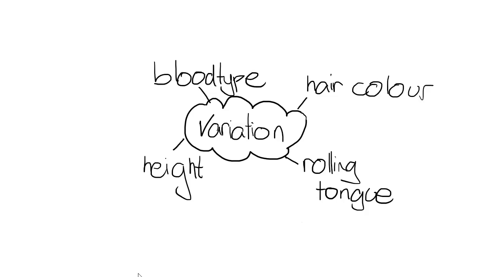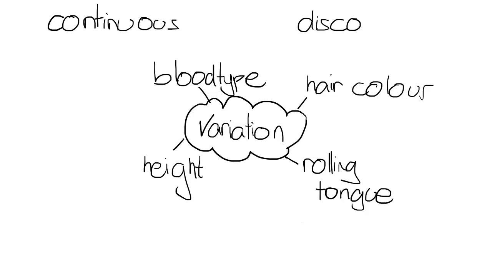And we can categorize these types of variation into continuous variation. And continuous variation is where variation shows a range. So continuous. And discontinuous. Discontinuous is where there's either or. The variation would be either or. It could be either this, like either you can roll your tongue or you can't roll your tongue. So let's go through these examples and decide which one would be continuous and which ones would be discontinuous.